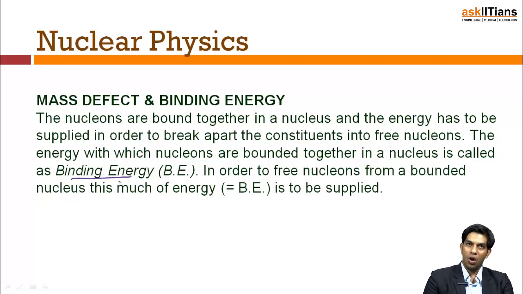The mass is lost, and the binding energy is basically the energy needed for keeping the nucleons in one single place. The reason I am able to keep the nucleons in one single place is the binding energy. I know that the protons are very close to the other protons and they're going to repel each other, but still they are where they are, at a very small distance from each other.